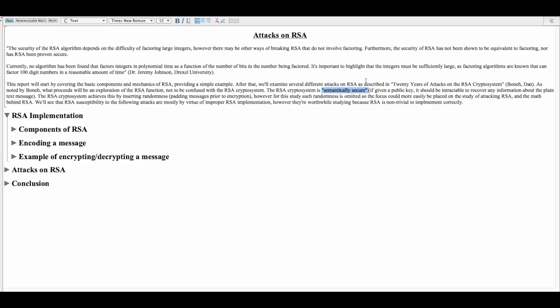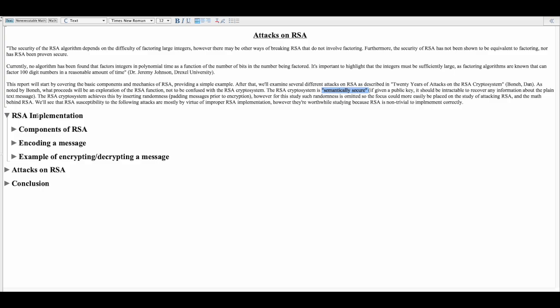However, for this presentation, I wanted to focus on attacking RSA and the math behind it, so I did not insert that randomness. We'll see that the susceptibility of RSA to these attacks is mostly by virtue of improper implementation. However, they're worthwhile studying because RSA is non-trivial to implement correctly.